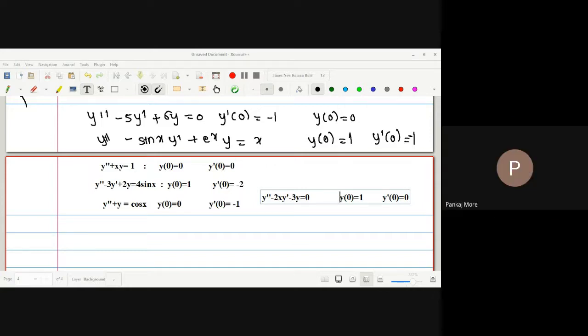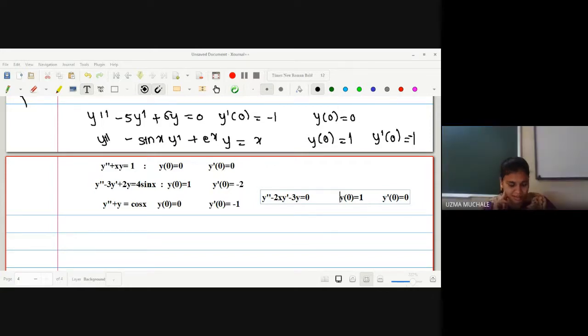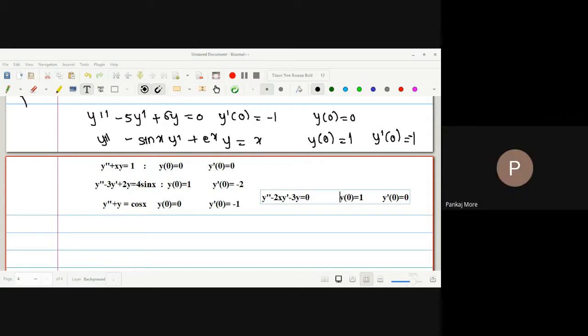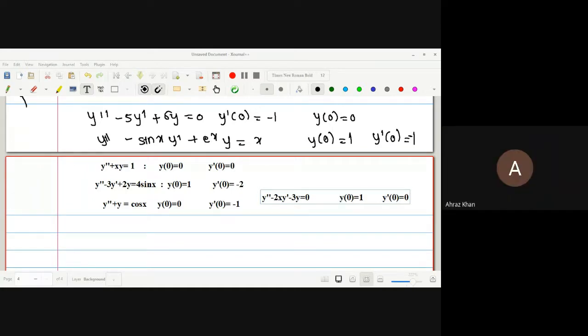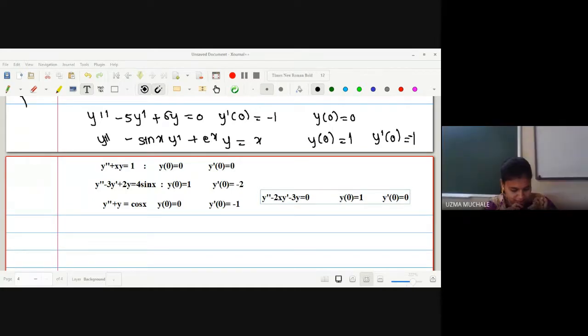Ma'am, f of x is different. There is a small mistake in f of x. Minus sin x minus e raised to x plus x e raised to x. Ma'am, I took e raised to x common. Good. So it is minus 1 plus x. If you take e raised to x common, it will be minus 1 plus x, and next it is minus sin x and plus x. Okay, I will write down f of x for the second example. So minus.